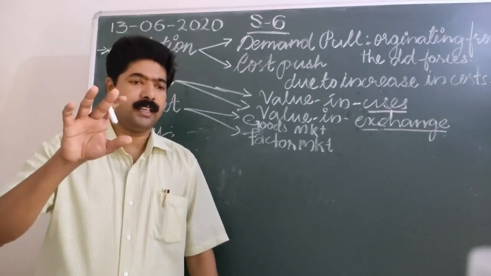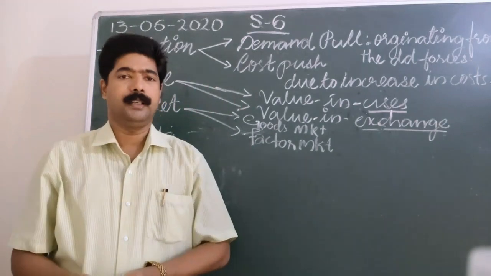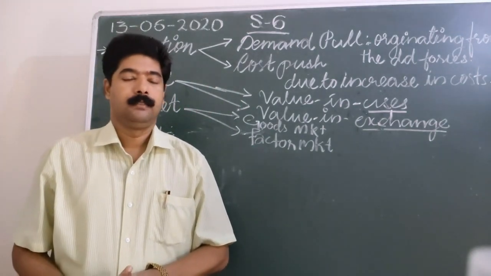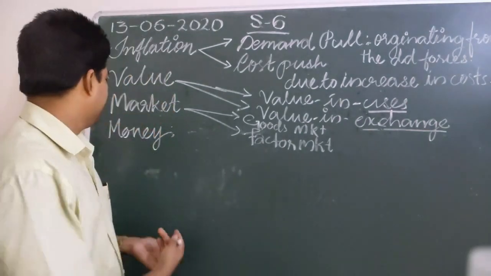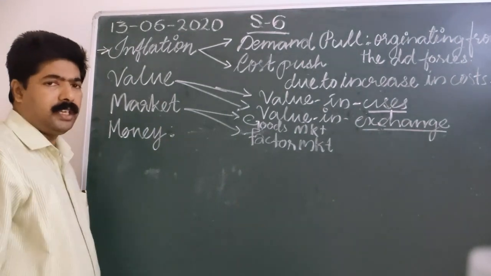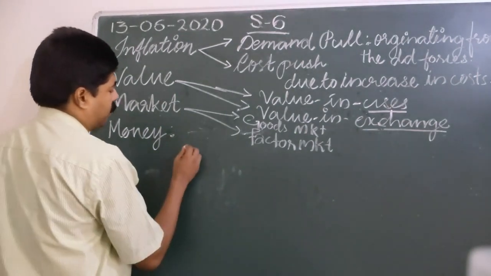Most of the transactions in these economies are carried out with the help of money. There is a famous definition of money, according to Crowther.